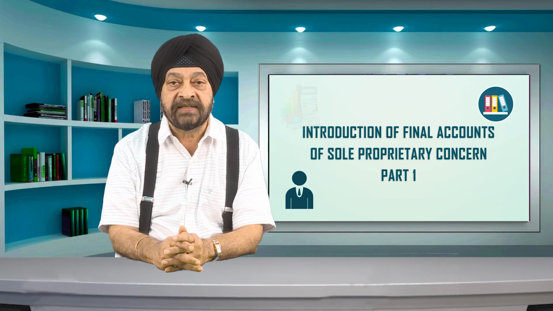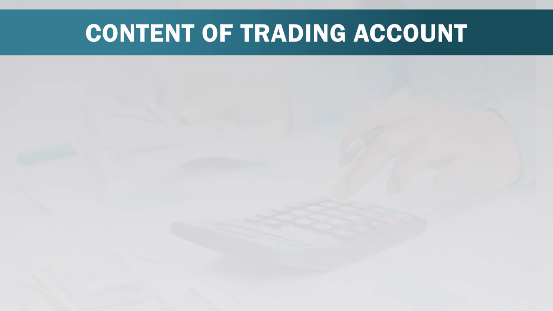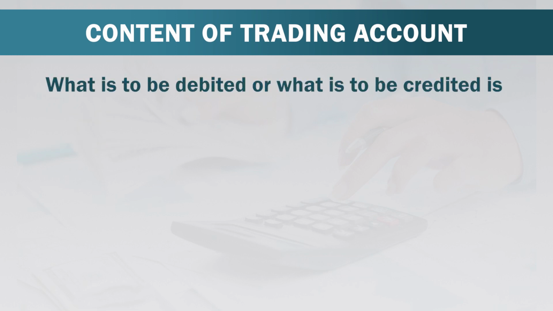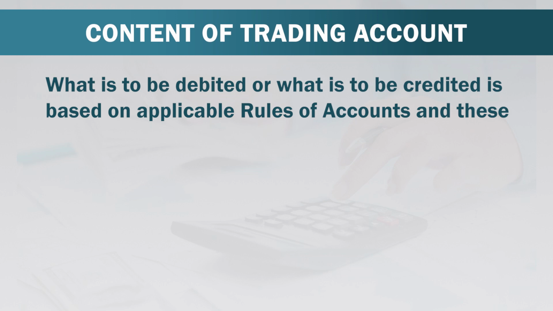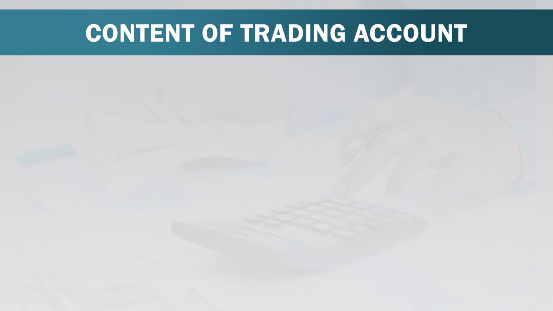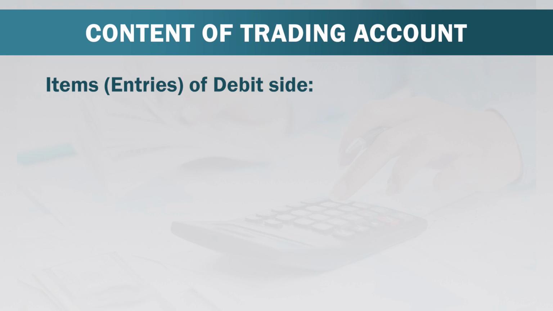Now we will discuss about content of trading account. Every account has two sides, debit side and credit side. What is to be debited or what is to be credited is based on applicable rules of accounts, and these accounts are personal account, real account and nominal account. Let us see the items which are to be disclosed at the debit side of trading account.